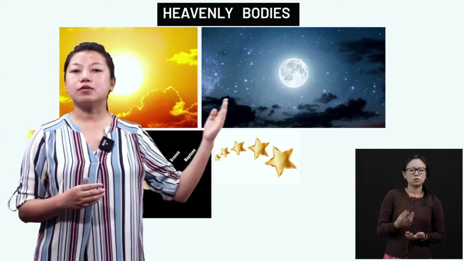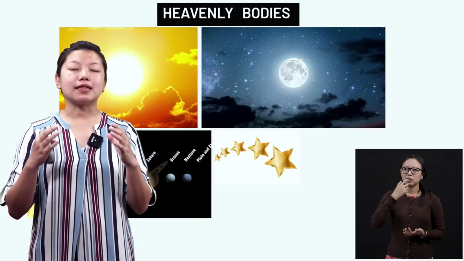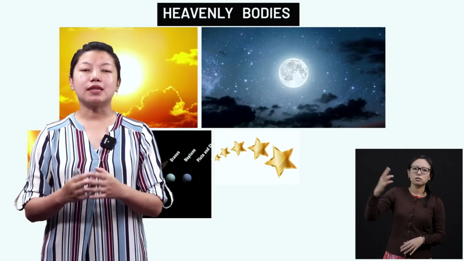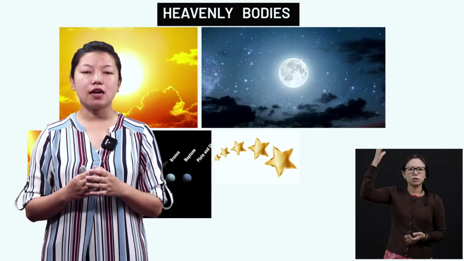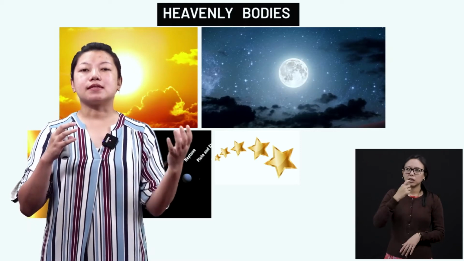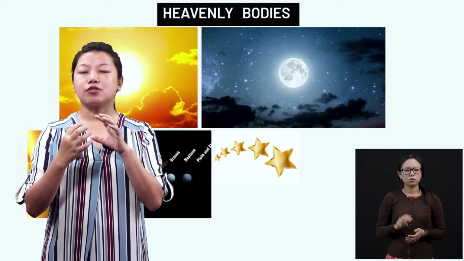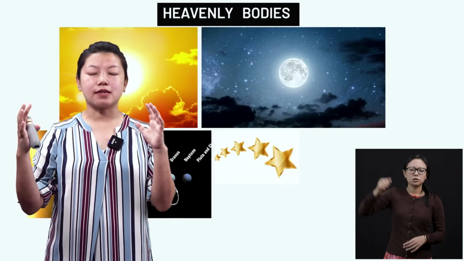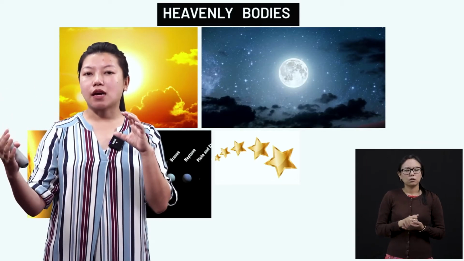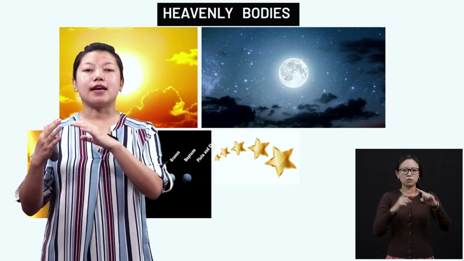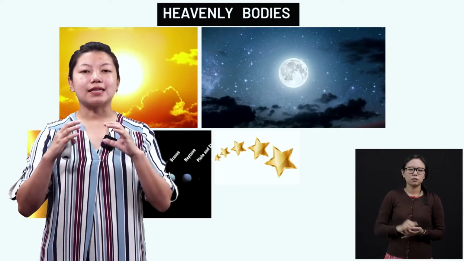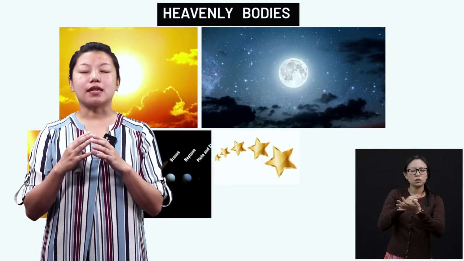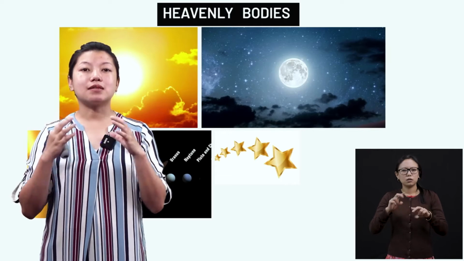Okay. Now coming to the moon. At night we can see the moon. But in the daytime we can't see the moon as clearly as we see it at night, right? Because at night the moon gives the reflection of the sun. Okay, so the moon and the sun, they are face to face, and the light that comes out from the sun hits the moon, and then the people who are staying on earth see the moon so clearly.